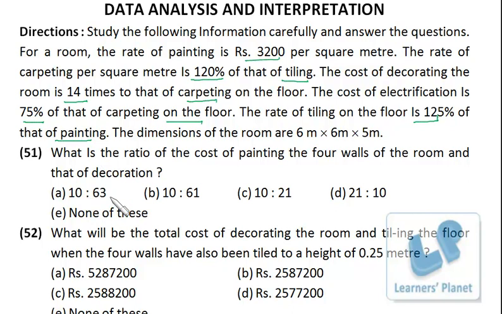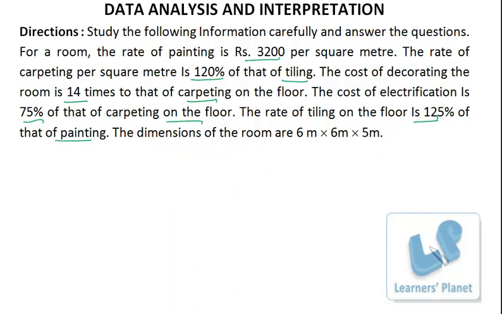Okay, so first of all what we should do is write down the cost of all this: painting, tiling, flooring and all that. So painting is 3200. Then the rate of tiling is 125% of painting. So tiling is 125%, which is 5 by 4. So 5 by 4 of 3200 is 4000, right, 3200 into 5 by 4.